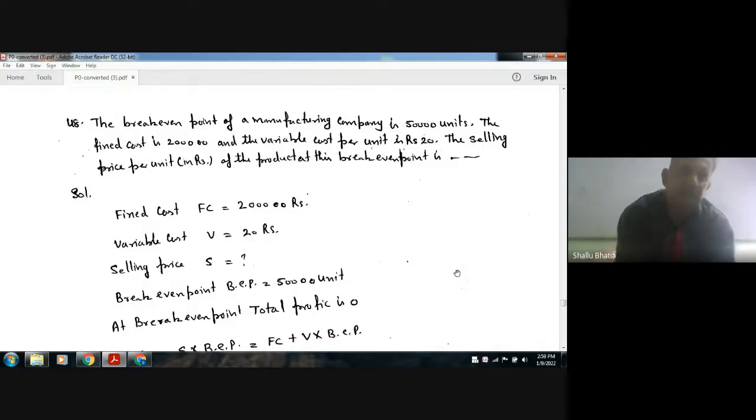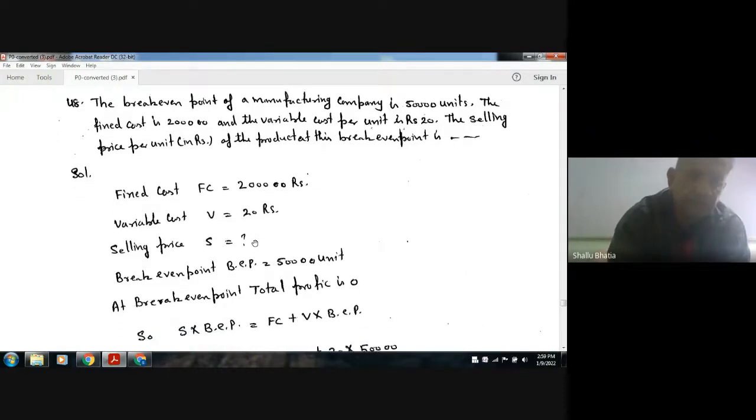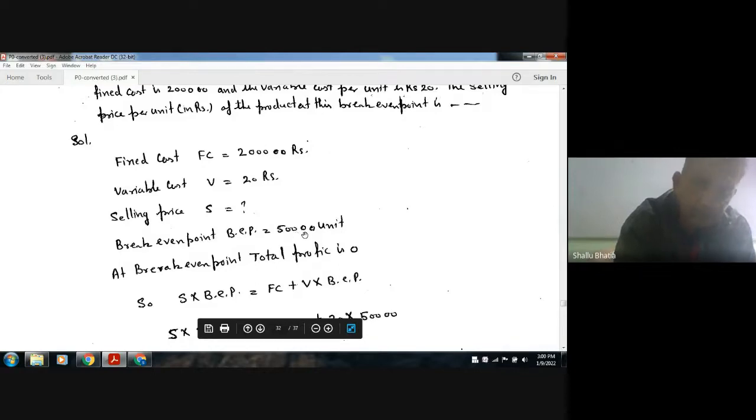The selling price per unit in rupees of the product at this break-even point: the fixed cost is 200,000, variable cost is 20 rupees, selling price we have to determine. At break-even point there is no loss, no profit. So let B be the break-even quantity, and that is 50,000.